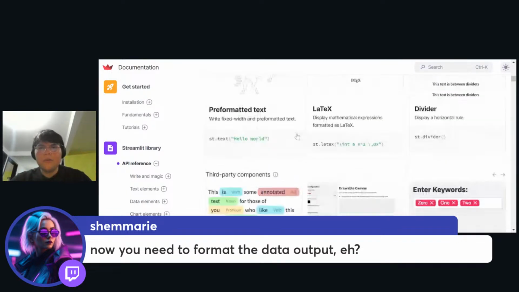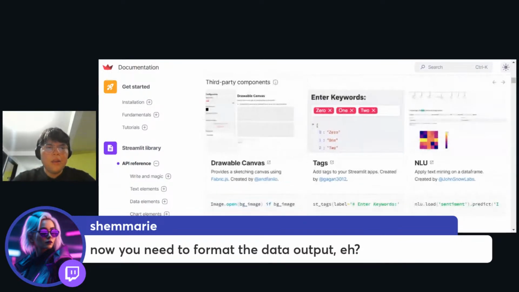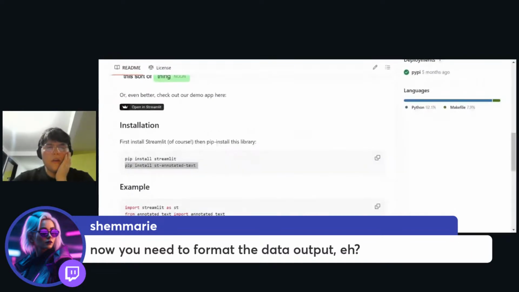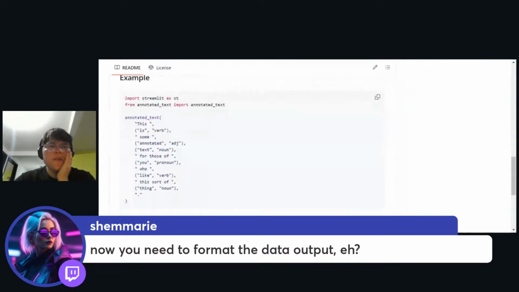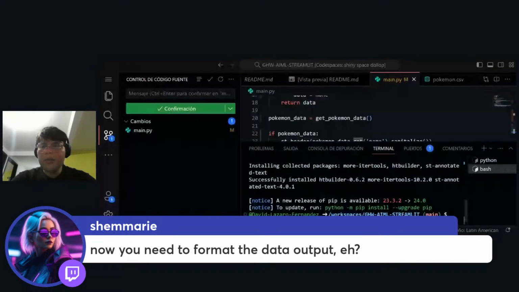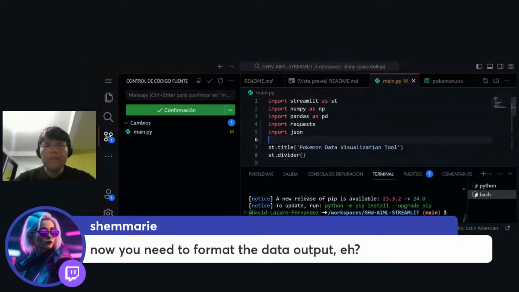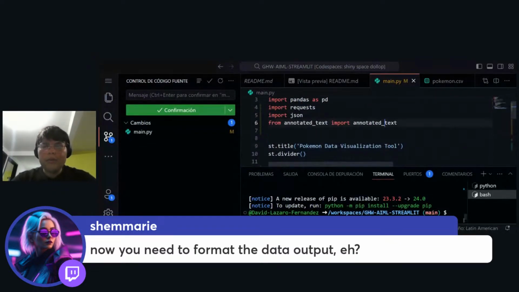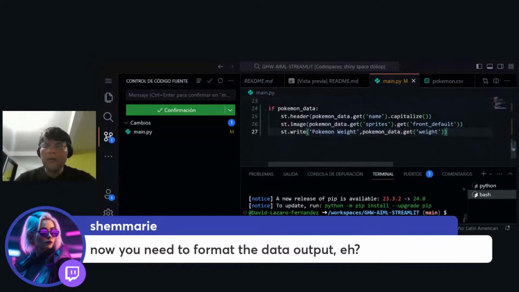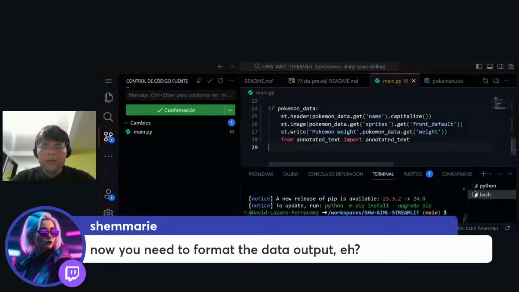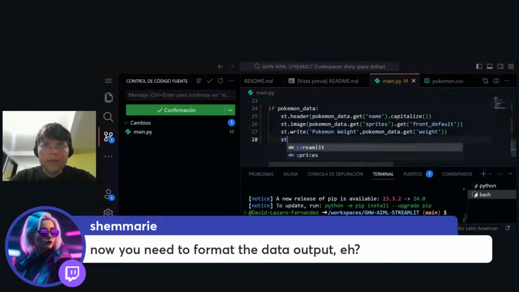Yeah, but now we're just going to install this component. So we have already run this command here, and it looks like it has already been installed. So let me share again my tab on my code space, and let me just go here and import this. So from annotated text, import annotated text, and let's go here into our Pokemon format that we're using. And so we're going to use annotated text, I think it's called annotated text, and annotated text is going to have the Pokemon.